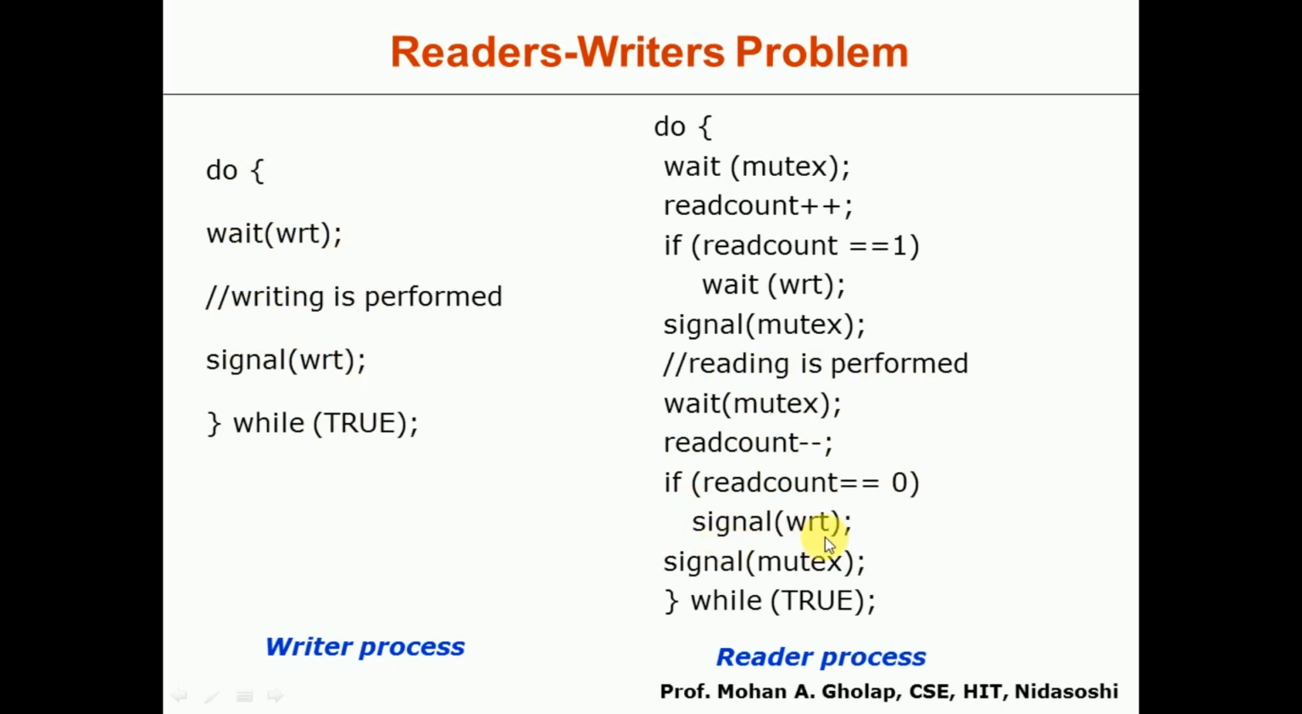So when signal of wrt is called by the reader process, this wait of wrt will be successful, and this writer process will get access to the shared data. Similarly, the reader process will be calling wait of write, which means it will be waiting for the writer process. Whenever the writer process calls signal of write, this will be successful, and after that this particular reader process can perform its task. So this is how mutual exclusion is ensured through semaphores, and this is how the readers-writers problem can be solved using semaphores.